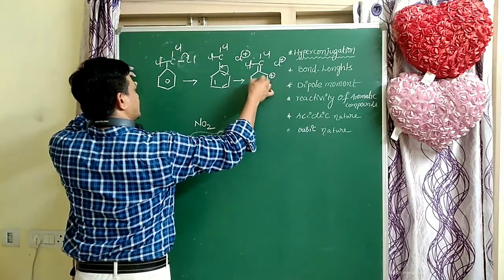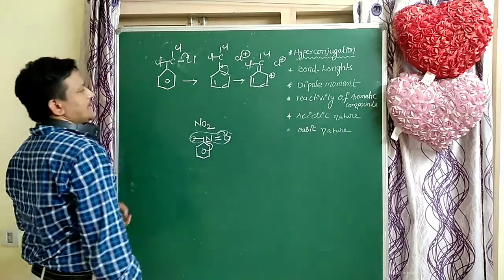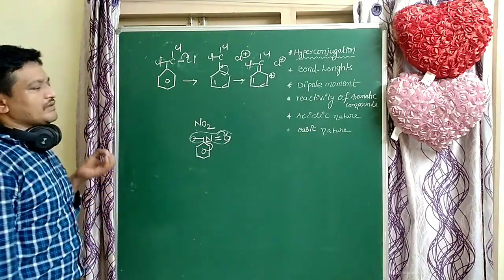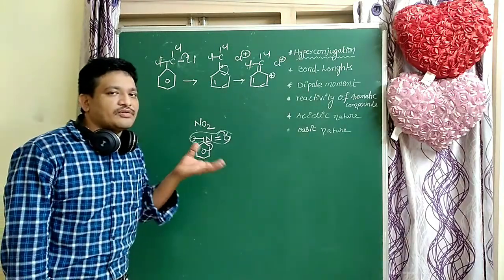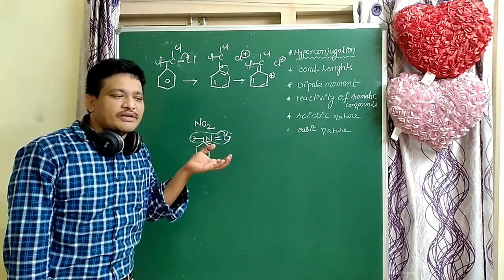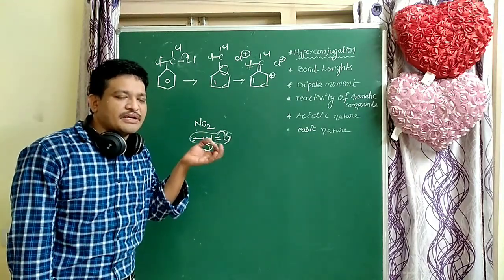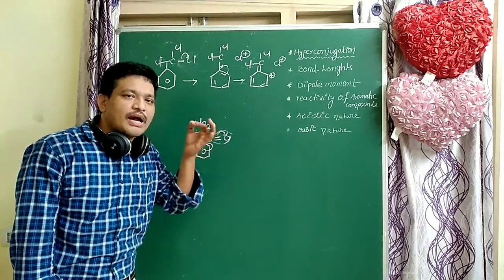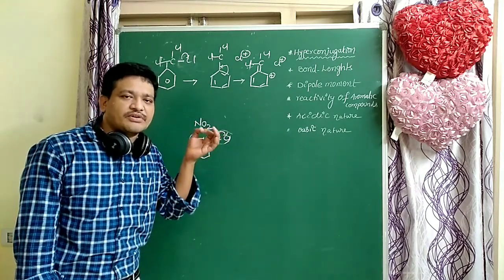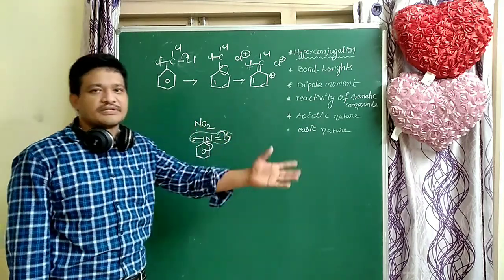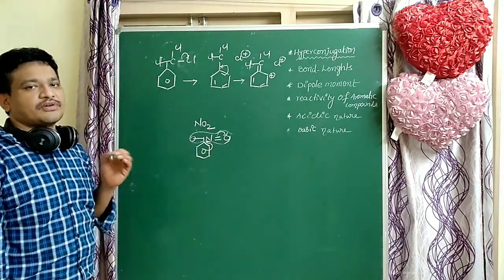So here this is the deactivated group, or meta-directing group. CCl3 is a meta-directing group due to hyperconjugation, specifically reverse hyperconjugation.